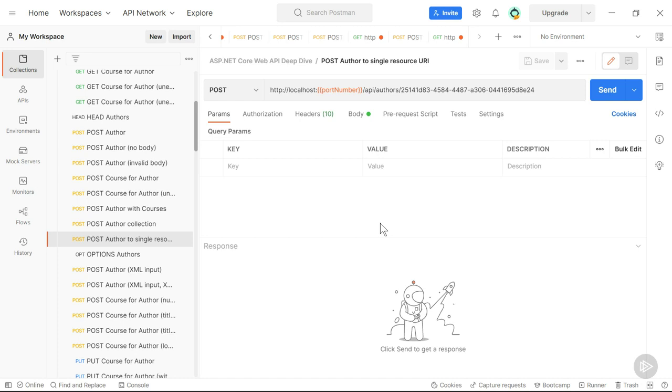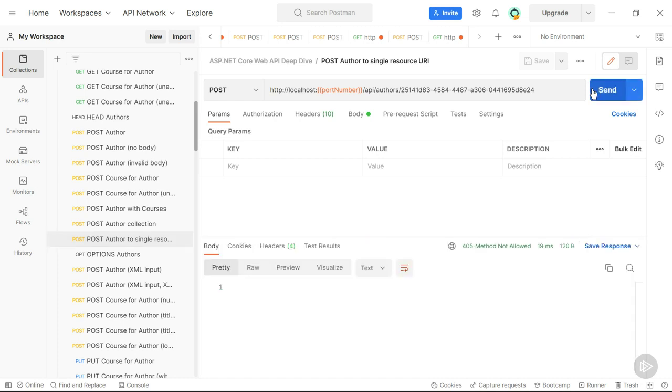So what is the best way to handle a request like this? Well, in these cases, often a 405 method not allowed is returned, stating that you cannot post to this URI. Let's try sending this request. And that is indeed what we get back. We didn't even have to do anything for this. ASP.NET Core supports this out of the box.